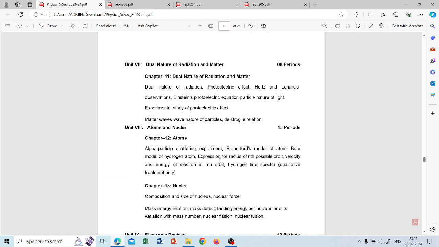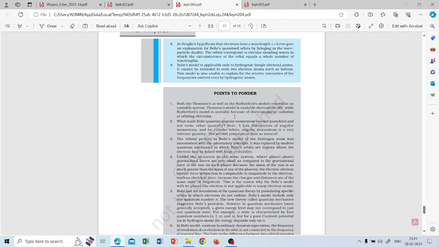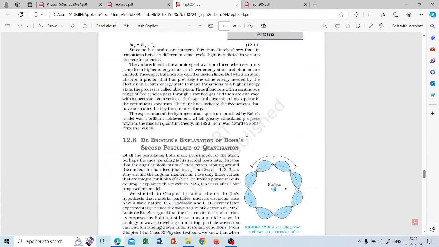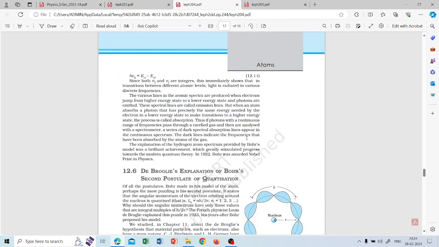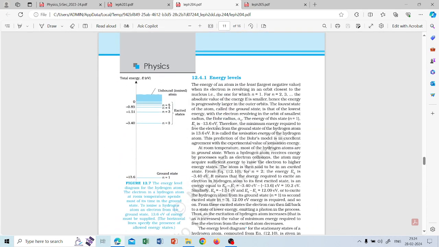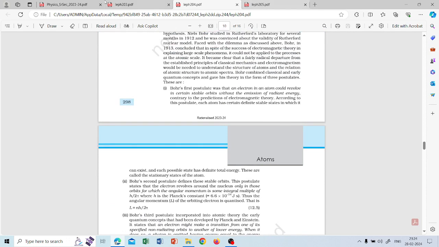So you can see that in this lesson there is nothing much here. Alpha particle scattering, Rutherford model, Bohr model, expression of radius, velocity and energy, and hydrogen line spectra only. So that last part is not there. So accordingly you have to see which one is there and which one is not there. This is not important. Up to here it is sufficient to read up to Bohr model.